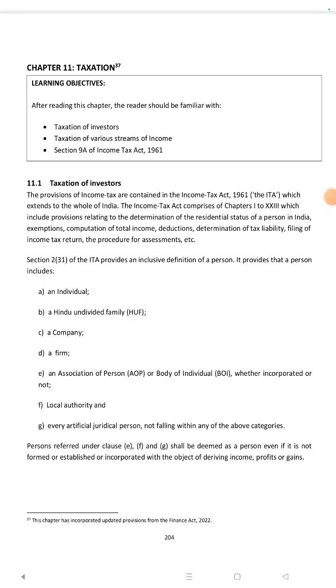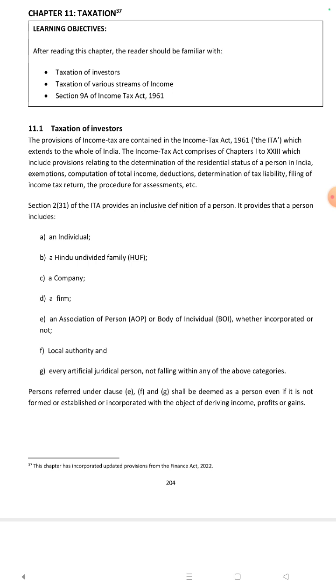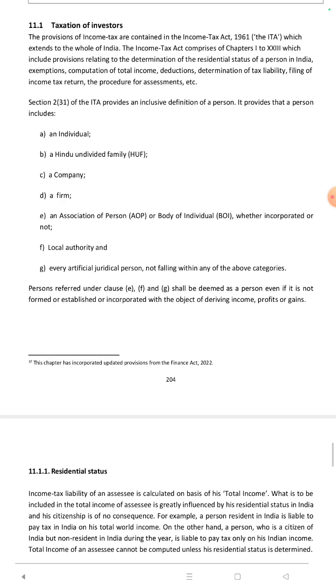Annexure Chapter 11: Taxation. Taxation of investors. The provisions of income tax are contained in the Income Tax Act 1961, which extends to the whole of India. The Income Tax Act comprises chapters which include provisions relating to the determination of the residential status of a person in India, exemptions, computation of total income, deductions, determination of tax liability, filing of income tax return, the procedures for assessment, etc.